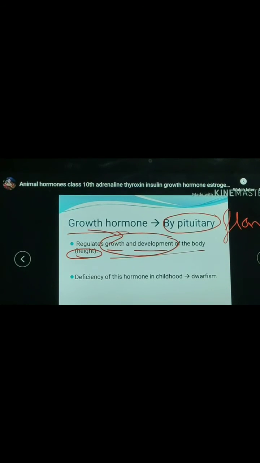And if the growth hormone is secreted in more amount, then the person will be a giant, and the phenomenon is known as giantism. So it should be secreted in normal amount.